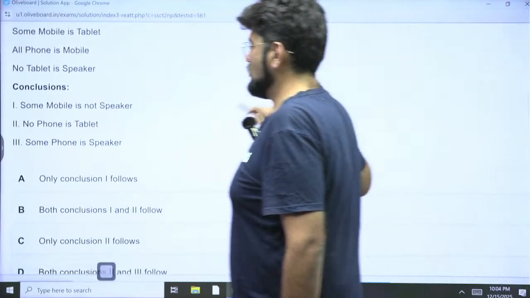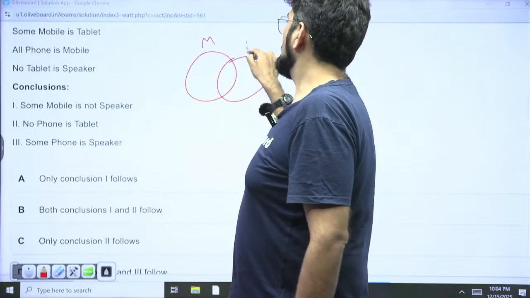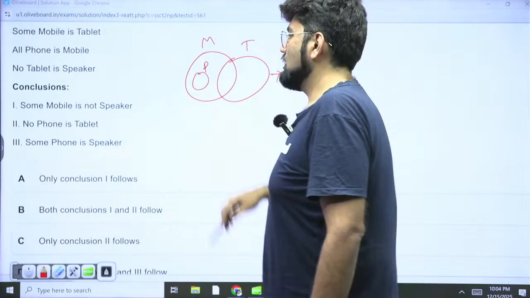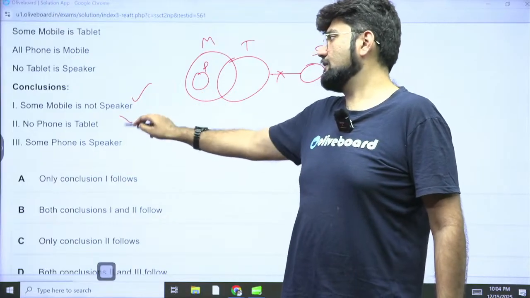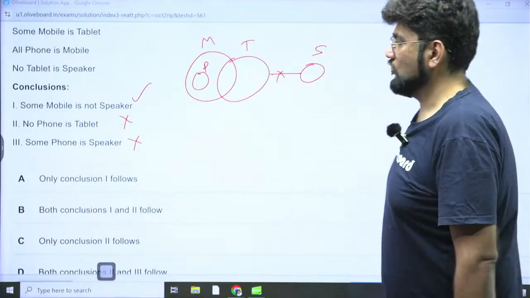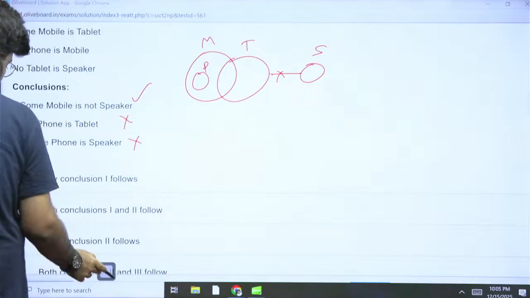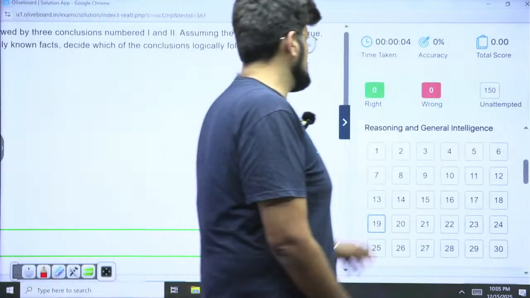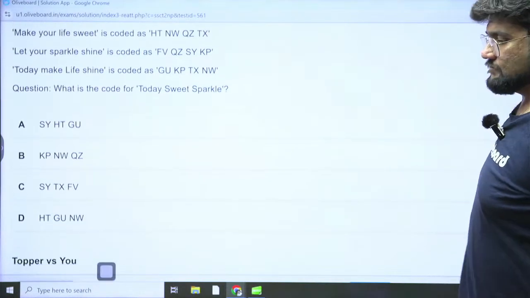Syllogism. Some mobile is tablet. All phone is mobile. No tablet is speaker. Some mobile is not speaker. Absolutely right. This is correct. No phone is tablet is not right. We can't say that. Some phone is speaker. No, we can't say that. So only one follows. Option A is the correct answer. Alright. 42 seconds. Wow. Consistently, this guy has been doing it in around 40 seconds. That's a good timing actually. For tier 2, it's decent.